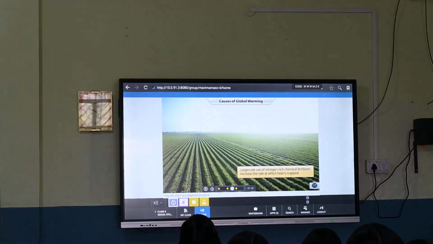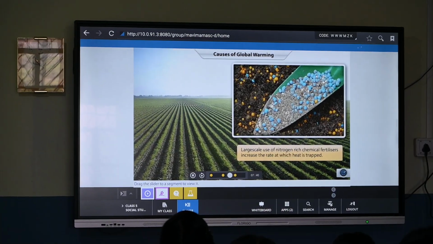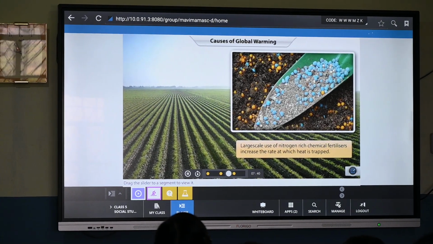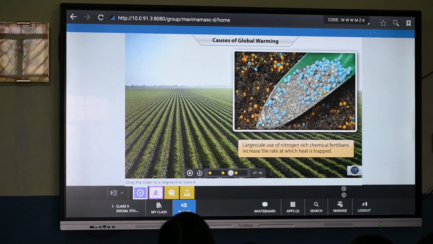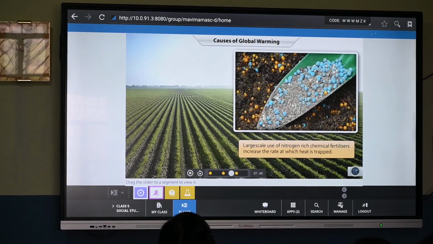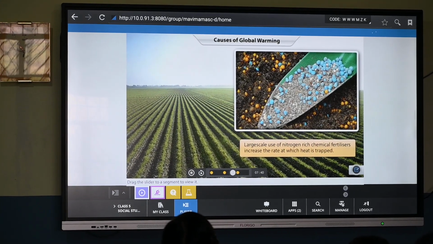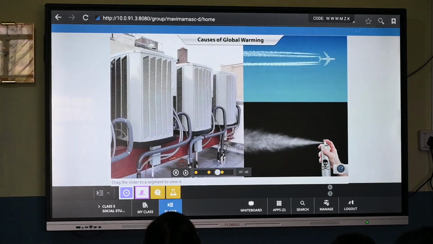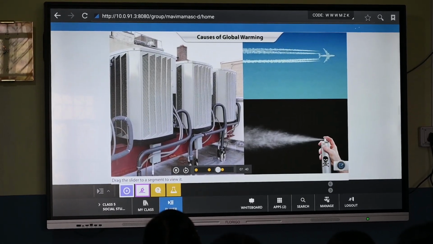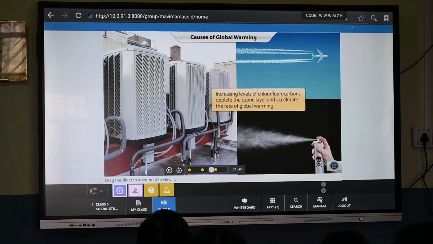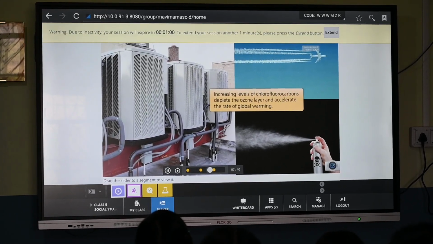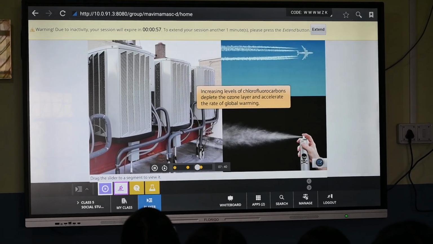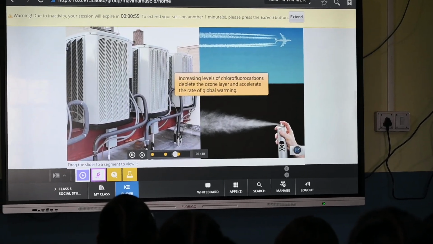Large-scale use of nitrogen-rich chemical fertilizers to increase productivity on agricultural land too is responsible for trapping heat, as nitrogen oxides have a much higher capacity to trap heat than carbon dioxide. Another pollutant of the atmosphere is the increasing levels of chlorofluorocarbons emitted from jets, refrigeration units, and propellants that are responsible for depleting the ozone layer.